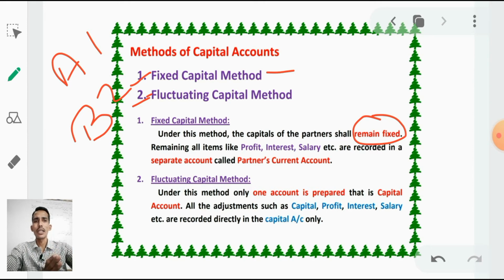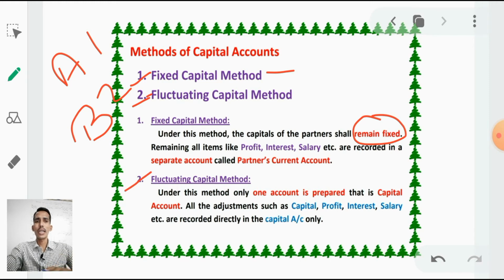See here, under this method the capitals of the partners shall remain fixed. Remaining items like profit, interest, salary, etc. are recorded in a separate account called the partners' current account. It means in this method we have to prepare two accounts: one is the partners' capital account, another is the partners' current account, right.